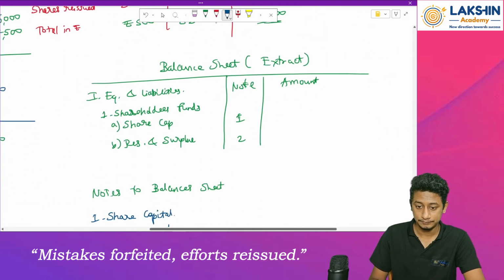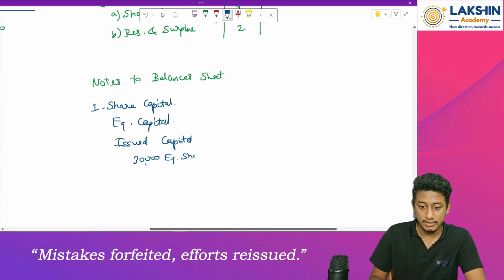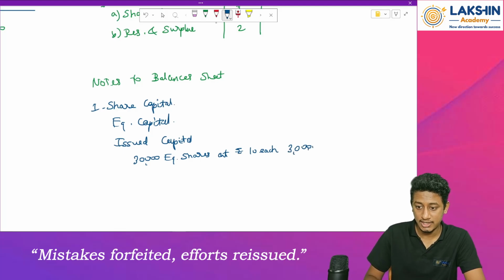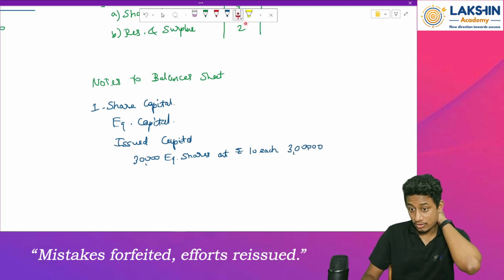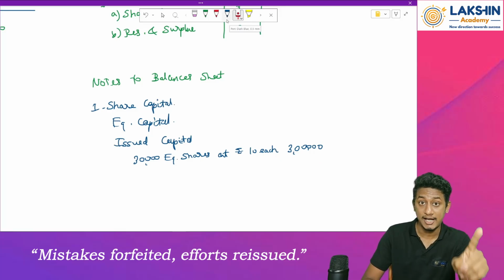So 30,000 equity shares at rupees 10 each. Rupees 3 lakh. See, this is not the capital amount taken to the balance sheet. Remember, we will take only the amount which is subscribed and paid up.